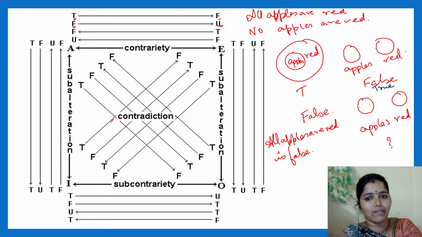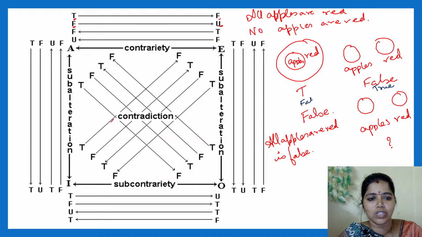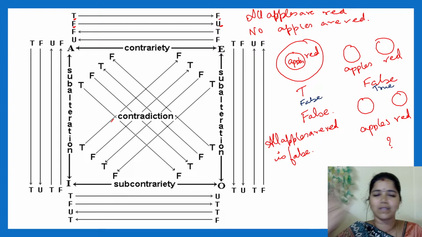I cannot infer. See, this will be either true or false. All apples are red will be true or false. It will be definitely what? False. It is false, Bhargavi. If it is true, this will be false. I am telling no apples are red is true.